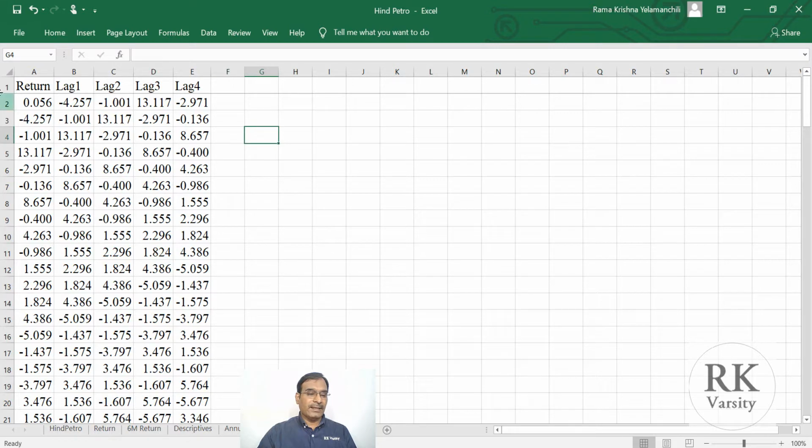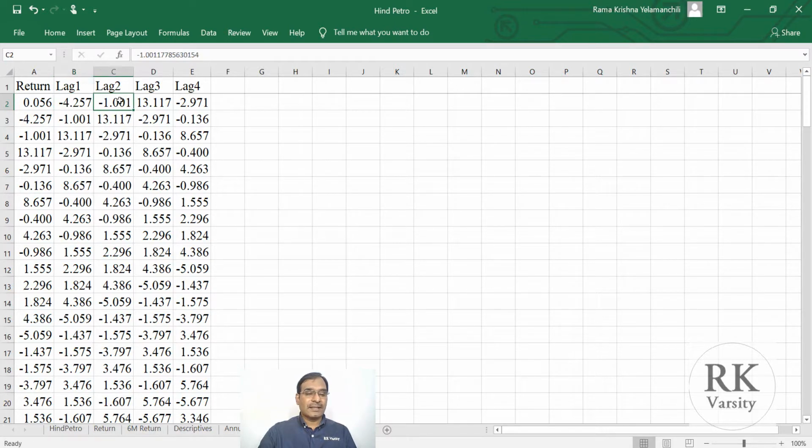The idea here is how the return of day 1 is going to correlate with the next day's return, that is lag 1. That means whether today's return has any impact on tomorrow's return. So that is lag 1.